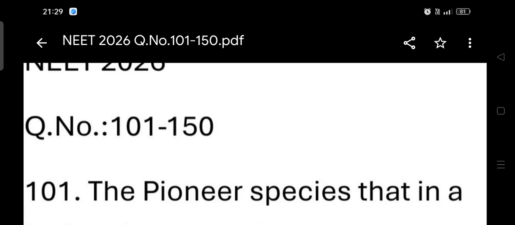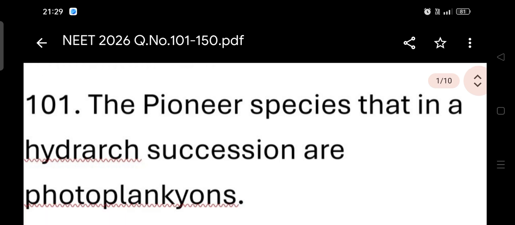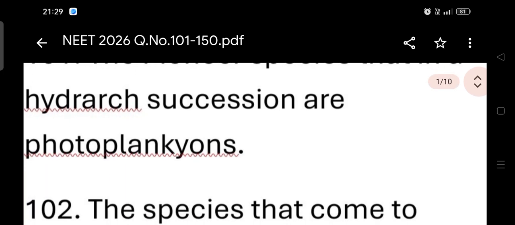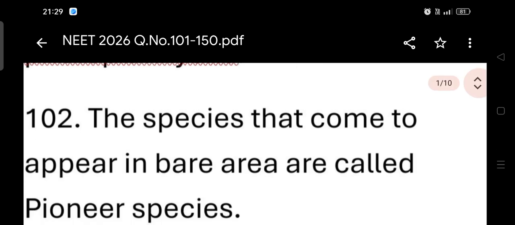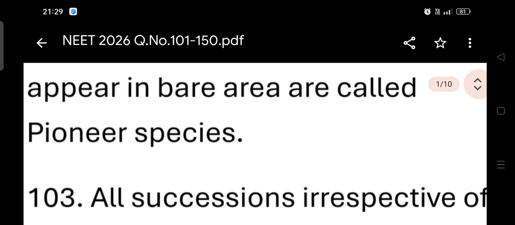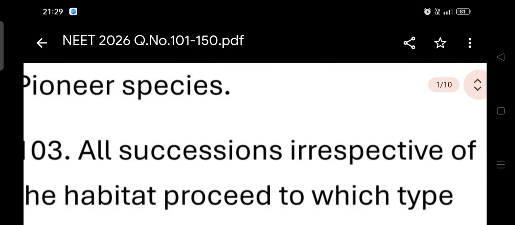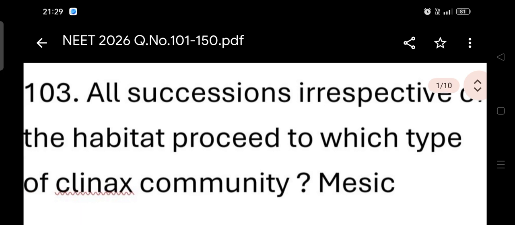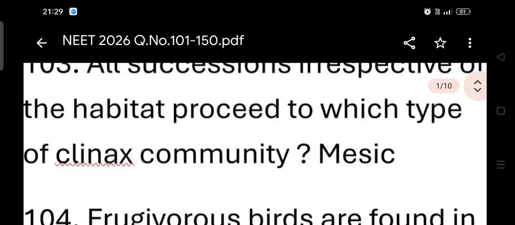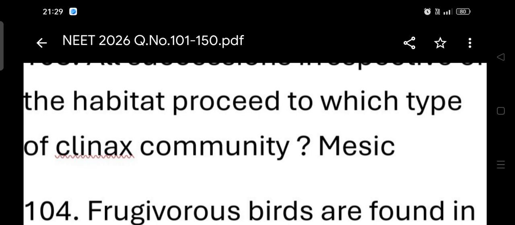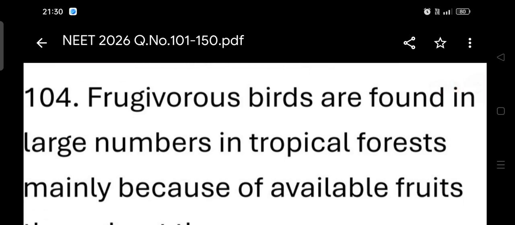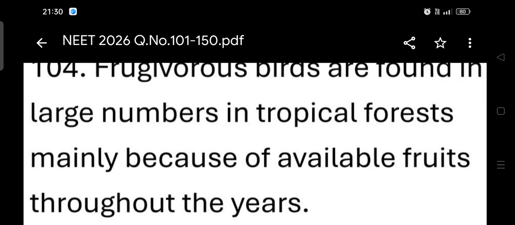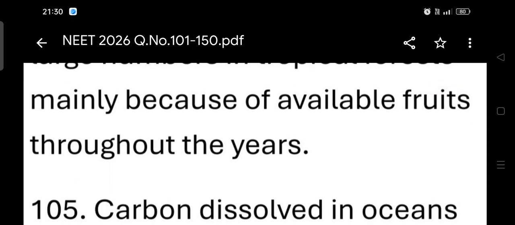The pioneer species in a hydrarch succession are phytoplanktons. The species that come to appear in a bare area are called pioneer species. All successions, irrespective of the habitat, proceed to which type of climax community? Mesic. Frugivorous birds are found in large numbers in tropical forests mainly because of available fruits throughout the year.